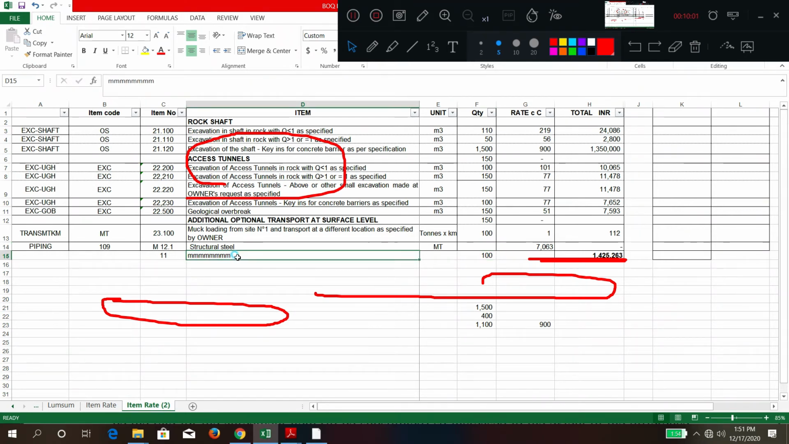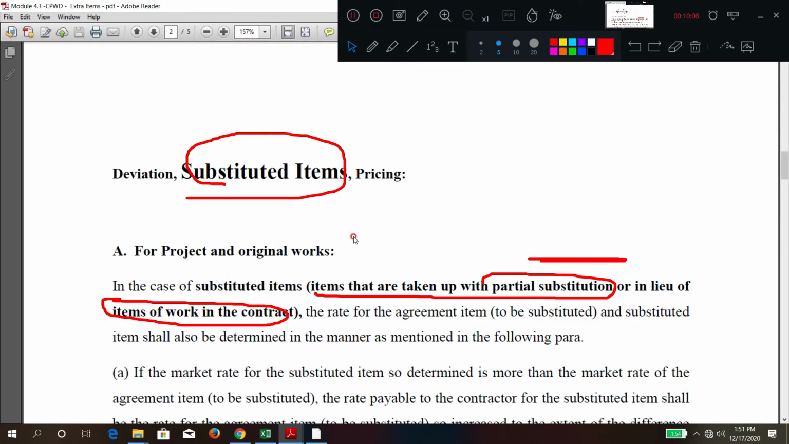Means what? It is substituting this item. So these are called substituted items. Partially replace or completely substitute, both ways it is possible.